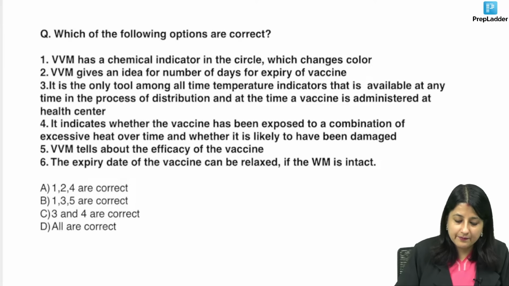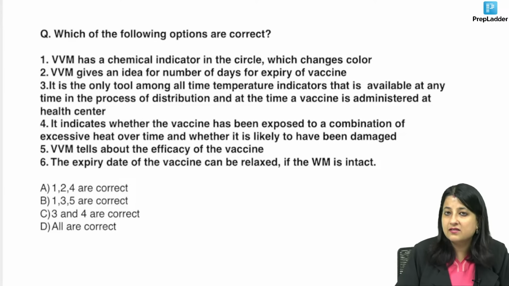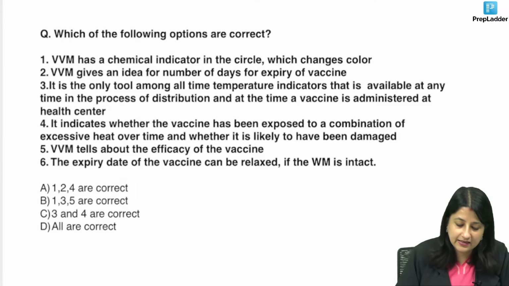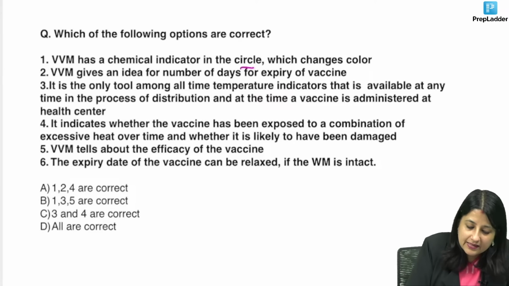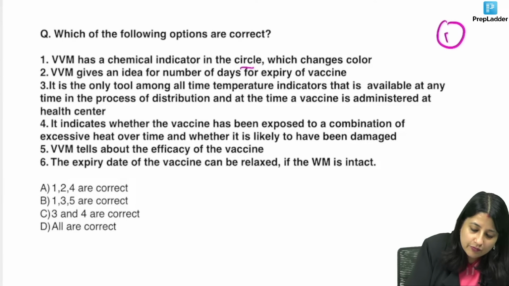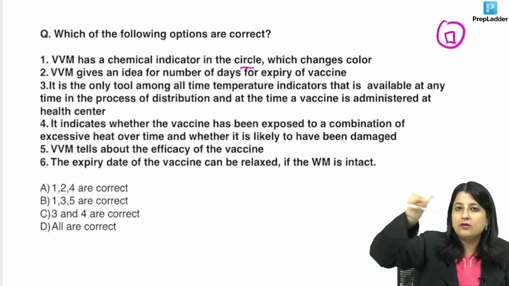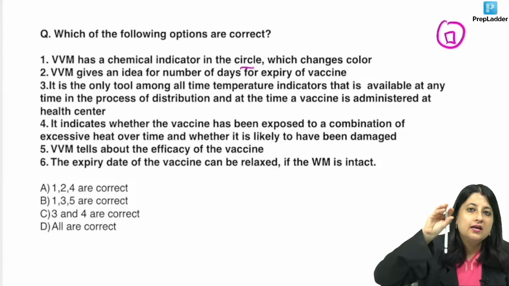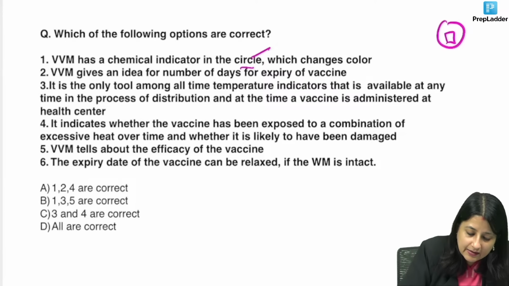Now, VVM has a chemical indicator in the circle. VVM is vaccine vial monitor, which detects vaccine damage due to exposure to heat. Now, does it have a chemical indicator in the circle? It is an outer circle, inner square. The world is round, and we are inside it. So, this has a chemical indicator in the square.